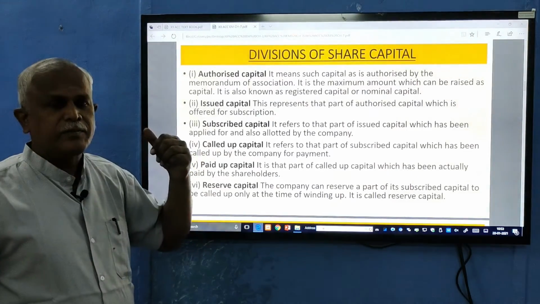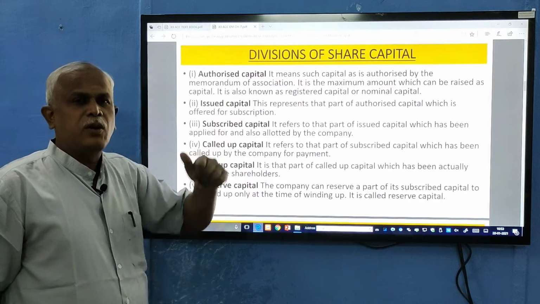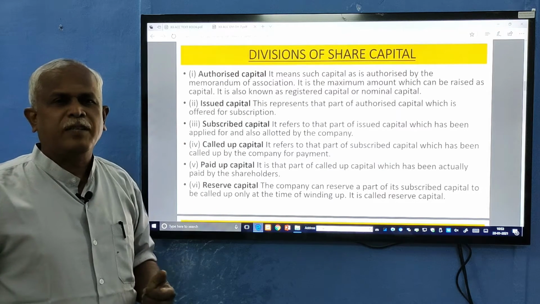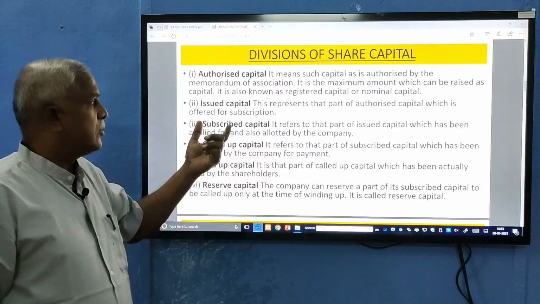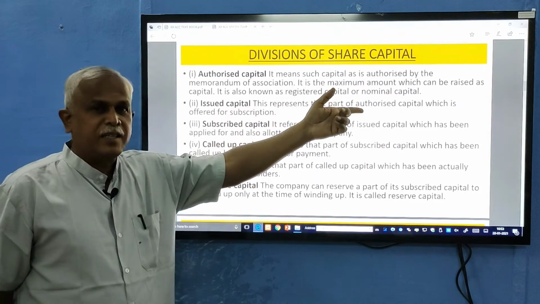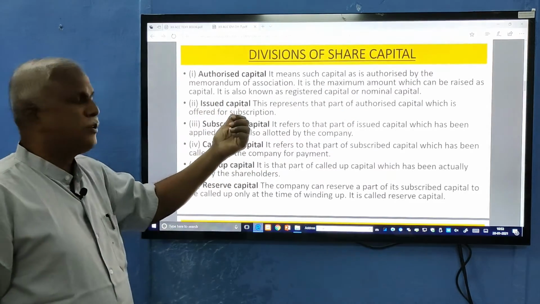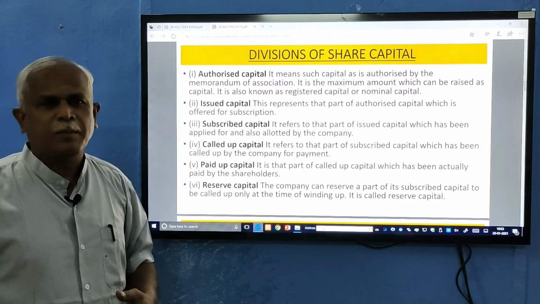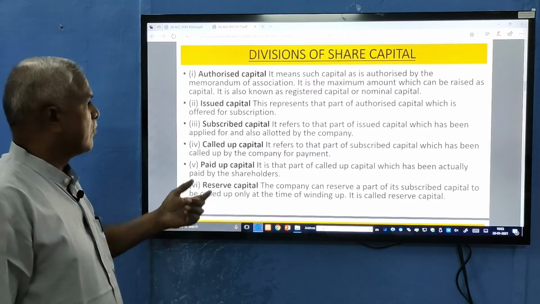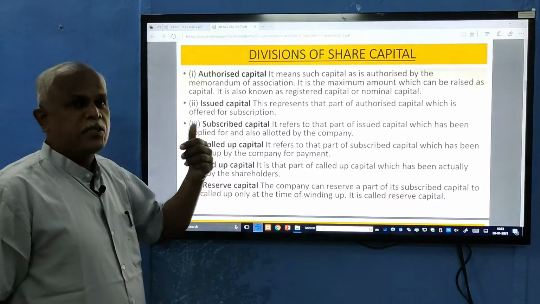Issued capital is a bigger amount, of which we may take a small part of the capital issued to the public. So it represents a part of authorized capital which is offered for subscription to the public, which is being sold now.